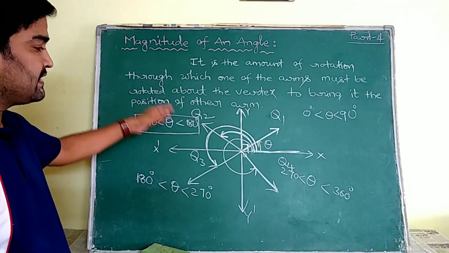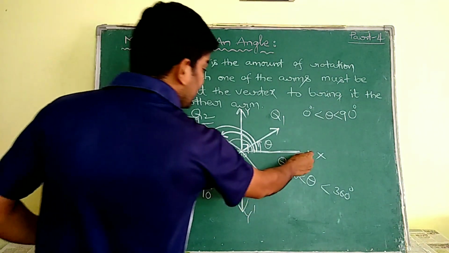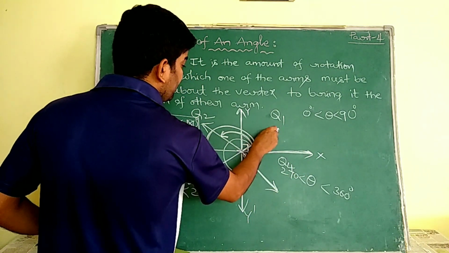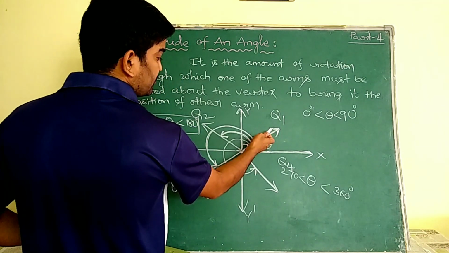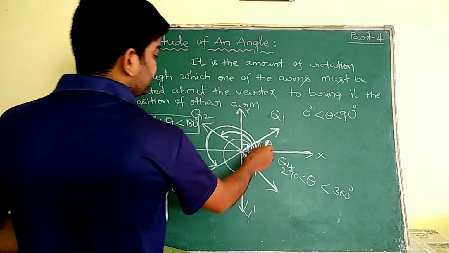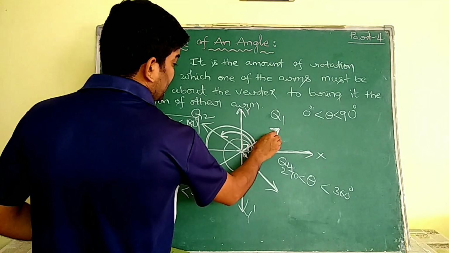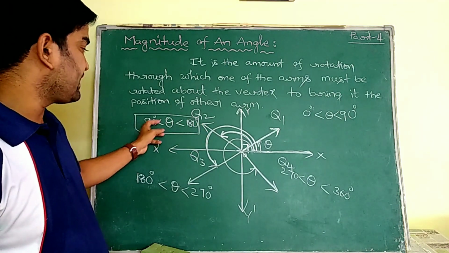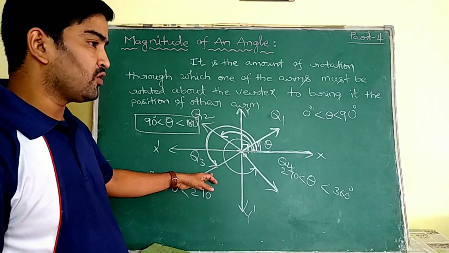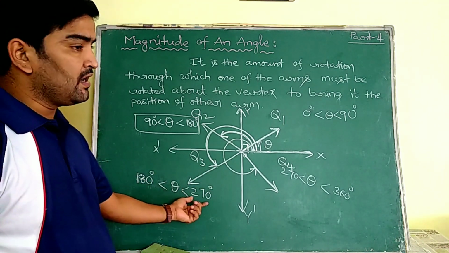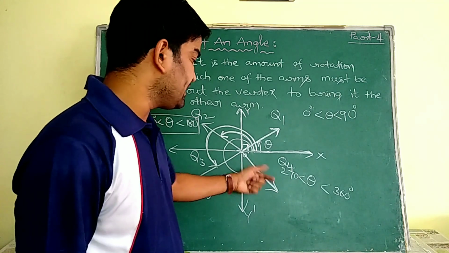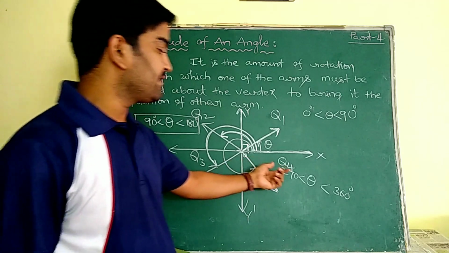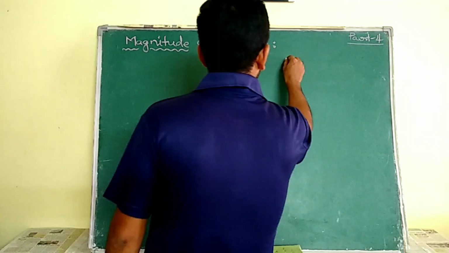So these are the magnitudes. Here is the initial ray. If this initial ray is rotated about the vertex O to bring it back to its other arm, then this theta is known as the magnitude. Similarly, in quadrant 2, its magnitude is in between 90 to 180. If theta is in quadrant 3, its magnitude is in between 180 to 270. If theta is in quadrant 4, its magnitude is in between 270 to 360.